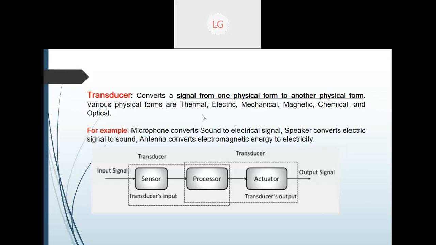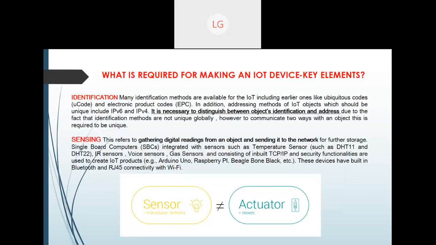So actually, sensors and actuators are nothing but transducers only. But we are going to talk about the different types of sensors, and then the different types of actuators. So now I am sure that we are aware that for making an IoT device, we need some sensors and some actuators.